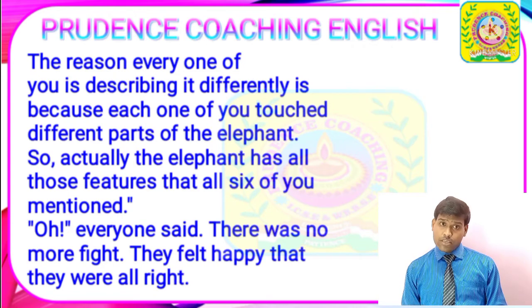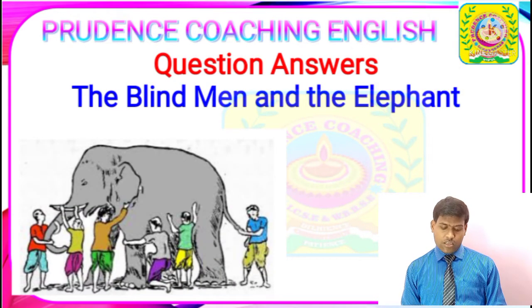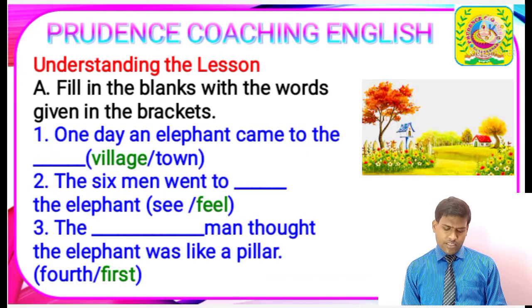We are going to describe the question answers from this text, the blind man and the elephant. So let's start the question answer. Here the first question is understanding the lesson. Fill in the blanks with the words given in brackets. That means you have to rewrite the sentence after choosing the correct answer. So let's start the first question.